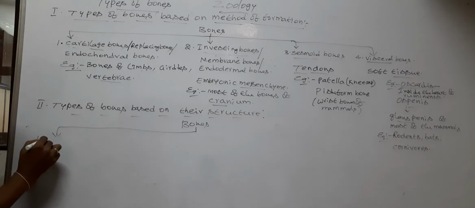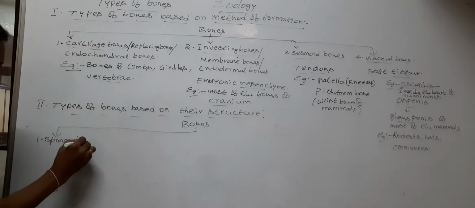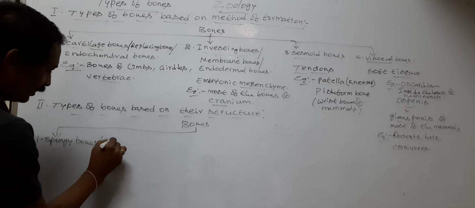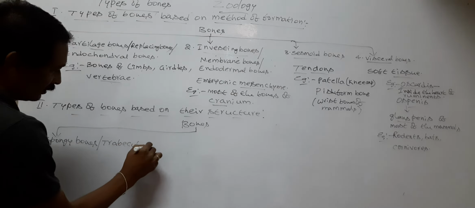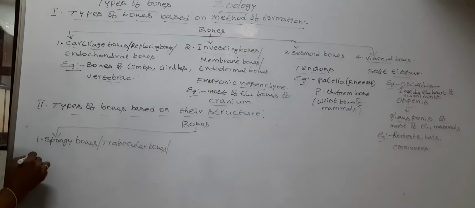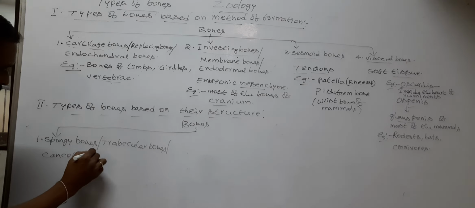Number one, spongy bones, or trabecular bones, or cancellous bones.